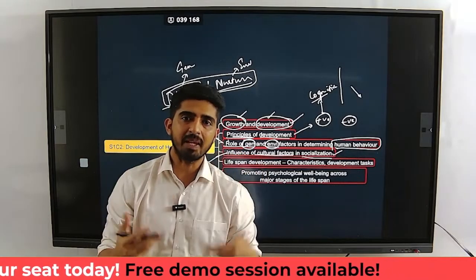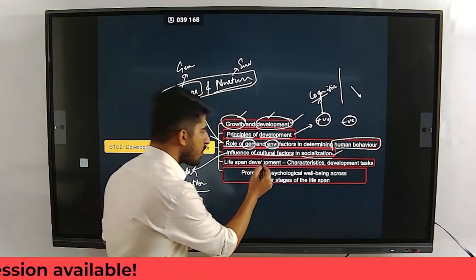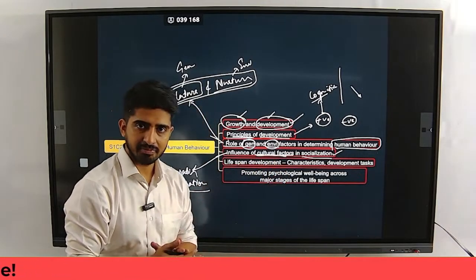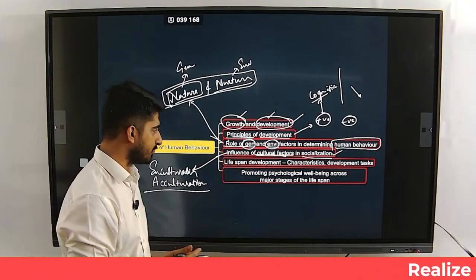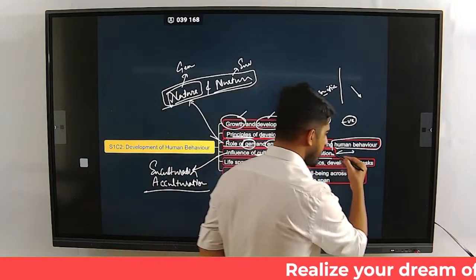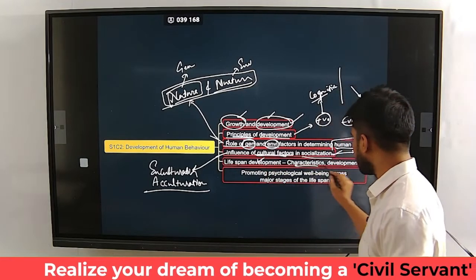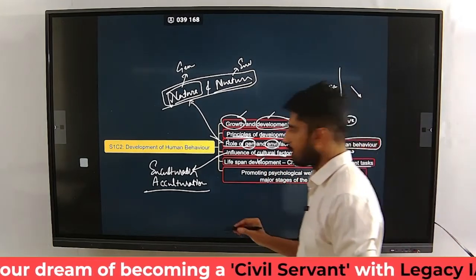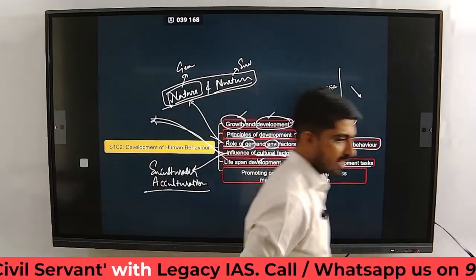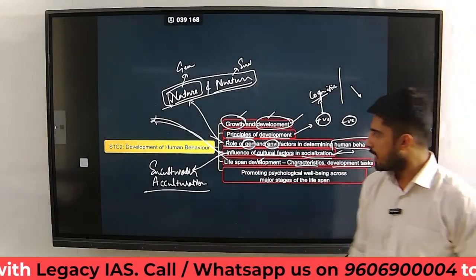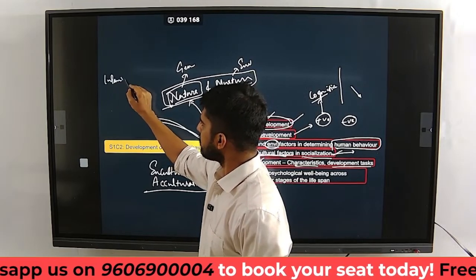You ingrain them. They become a part of you. So what is that known as? Socialization. So how does culture affect this? That entire process we are going to learn in this particular topic. And of course, that affects your human behavior, no matter what you do. And then lifespan development, characteristics and developmental tasks. This is a wonderful topic, the characteristics and the developmental tasks. So what is this about? The lifespan development is from infancy till death.